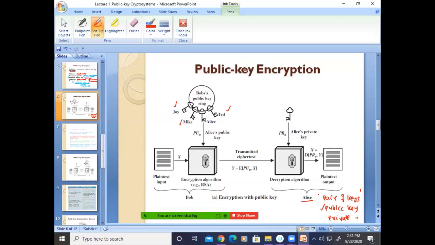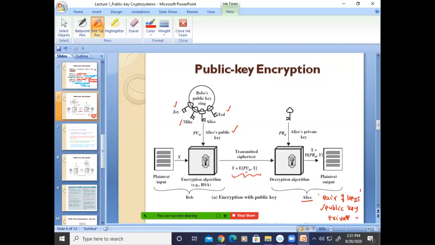Now on the encryption side, what happens is Bob will use Alice's public key to encrypt the plain text. Clear up to now, please? Please confirm. So whoever wants to receive the message will generate a pair of keys. One public key will be available for all the users. So using that public key, whoever wants to send the message will encrypt the plain text using that public key.